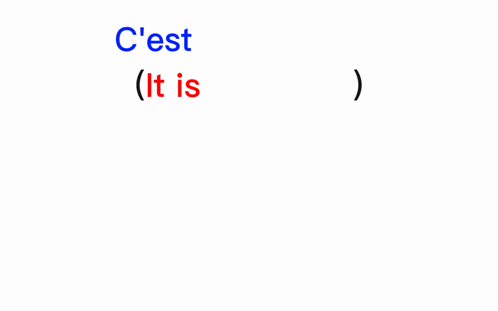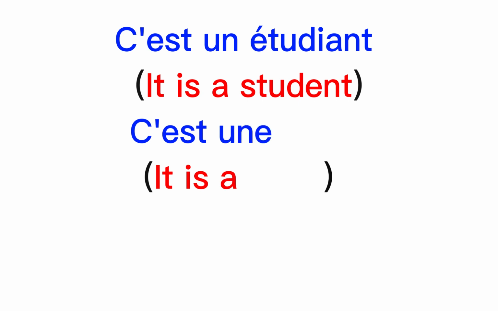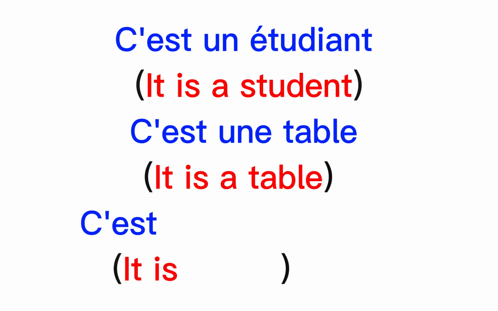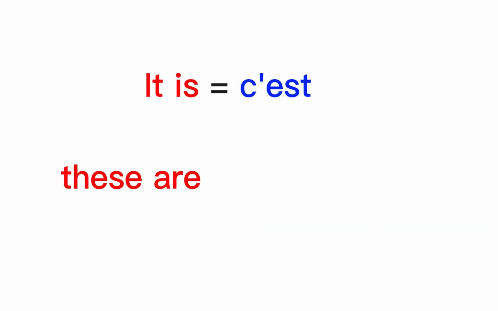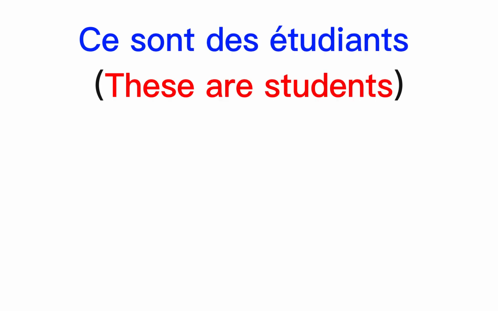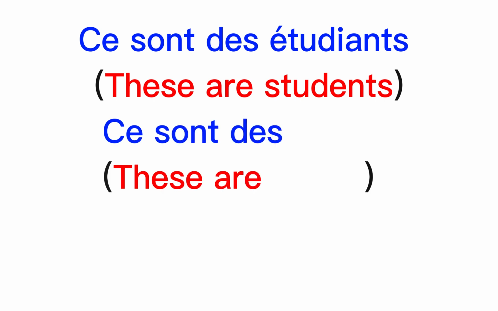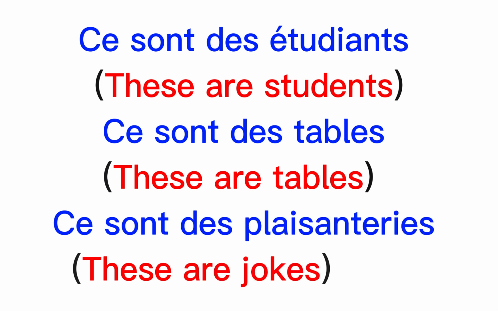To say it is, in French, we say C'est. Like, for example, C'est un étudiant. C'est une table. C'est une plaisanterie. And for the plural, these are, we say in French, Ce sont. Like, for example, Ce sont des étudiants. Ce sont des tables. Ce sont des plaisanteries.